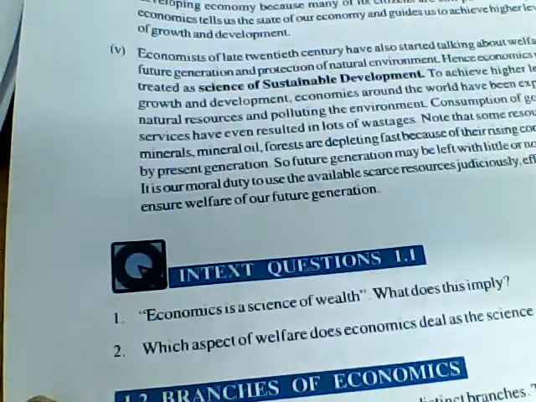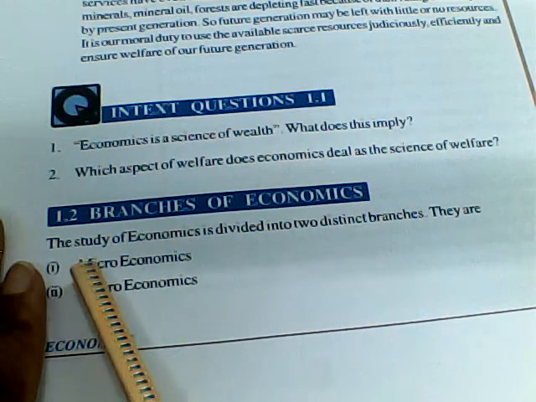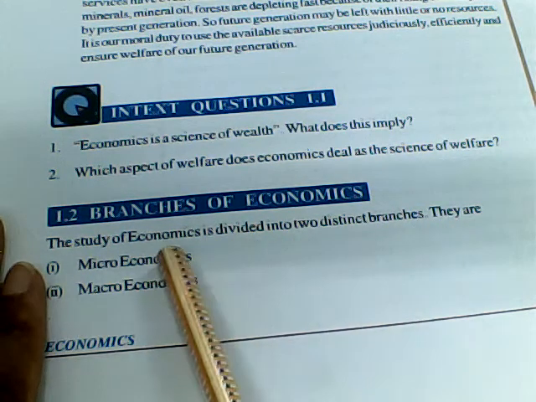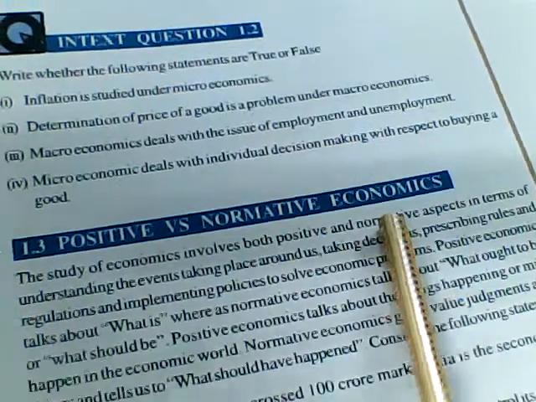Now in this, what you have learnt is branches of economics, that is, the study of economics is divided into two distinct branches, microeconomics and macroeconomics. And later we have covered positive and normative economics.